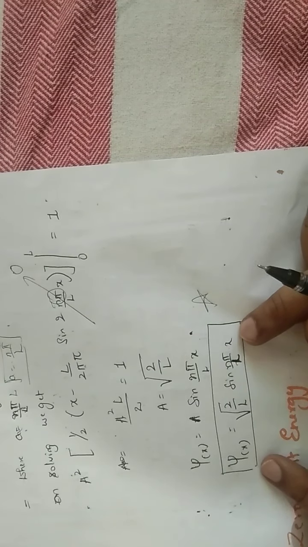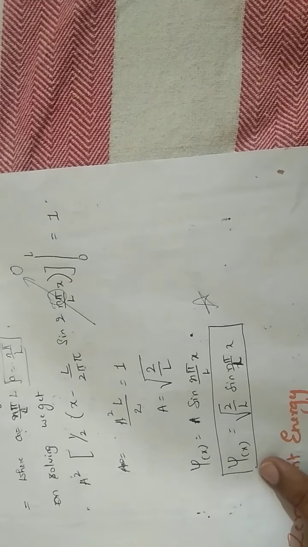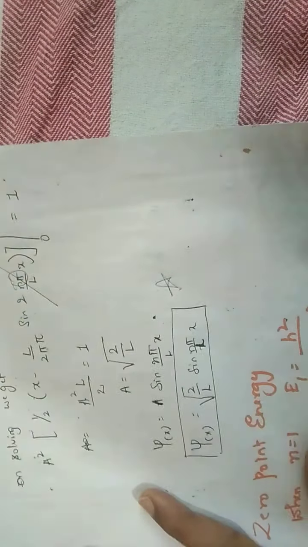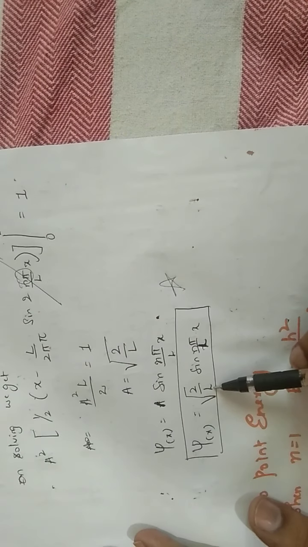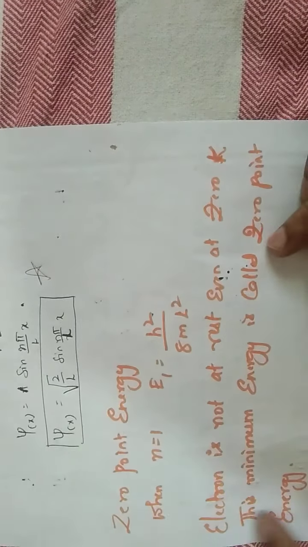So you have to remember two things. One is the eigenvalue. The eigenvalue is given by n square h square by 8 m L square. And the normalized wave function is root 2 by L into sine n pi x by L. Very important.